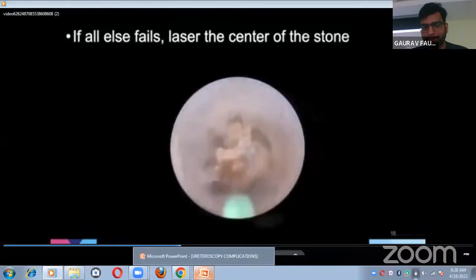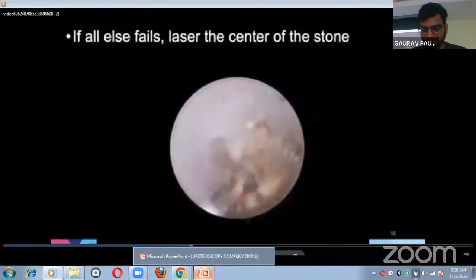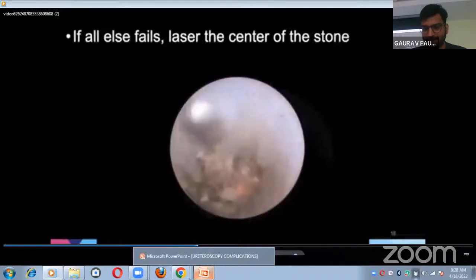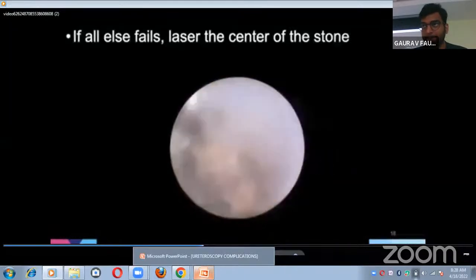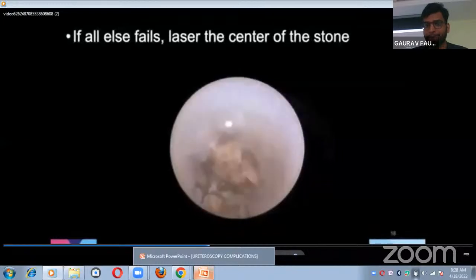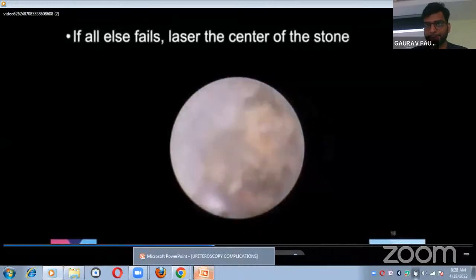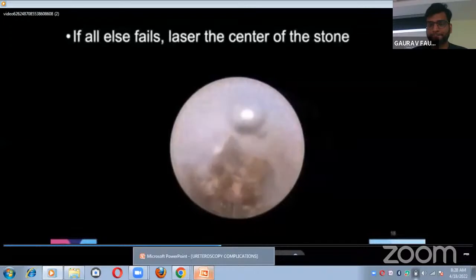If all else fails and you still can't dislodge the stone, the best way to deal with it is to treat the stone by lasering the very center of it. Again, you want to stay away from tissues. You don't want to create a stricture. You don't want to injure the tissues. Stay right in the center of the stone and let those fragments wash back.